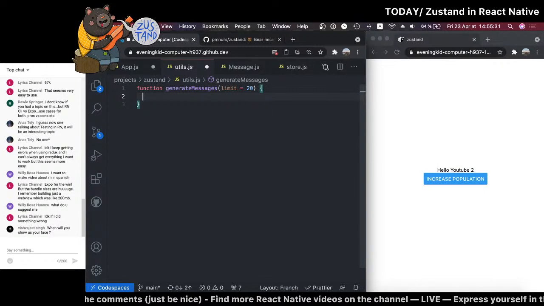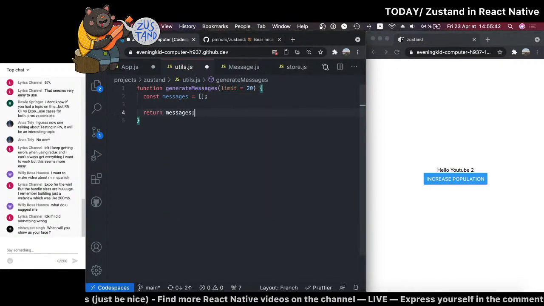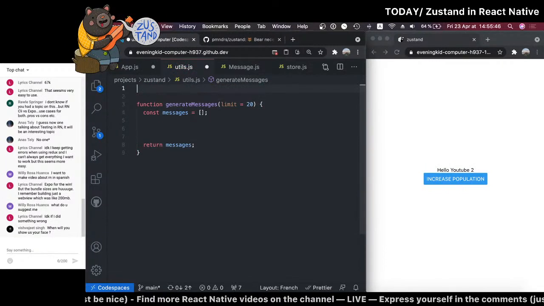I'll just go back to the code real quick and then go back and forth with the chat. Okay, so we're going to have an empty list of messages, and in the end, we want to return all these messages. And in between, let's say our default message will be lorem ipsum. I forgot what comes next. Okay, let's add this.